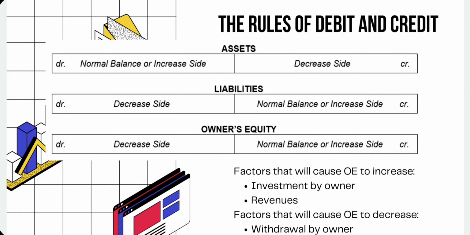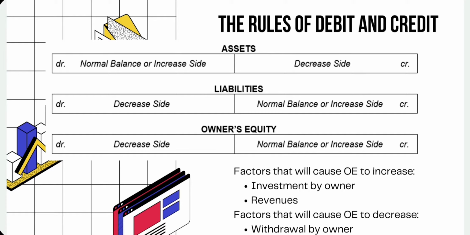Rules of debit and credit. The equation of assets equals liabilities plus owner's equity stands for the normal balances or increase sides in each of the accounting elements. Hence, the increase side of assets is the debit side, while liabilities and owner's equity have credit as increase side. Conversely, the decrease side of assets is credit, and the decrease side for both liabilities and owner's equity is debit.